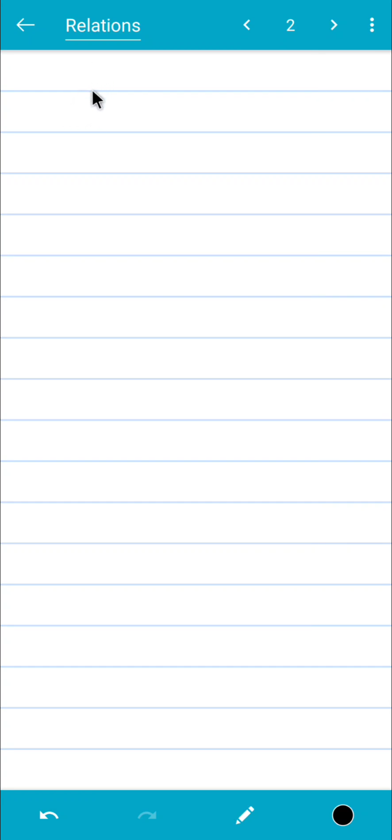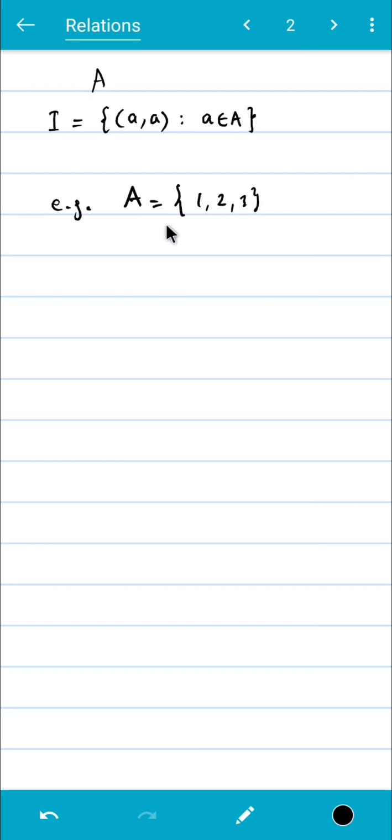The identity relation on any set A, we define it as I, and it is equal to (a, a) such that a belongs to A. For example, if A equals 1, 2, 3, then I will be equal to (a, a) for all a belongs to A. So we have 1 1, then 2 2, and then 3 3.